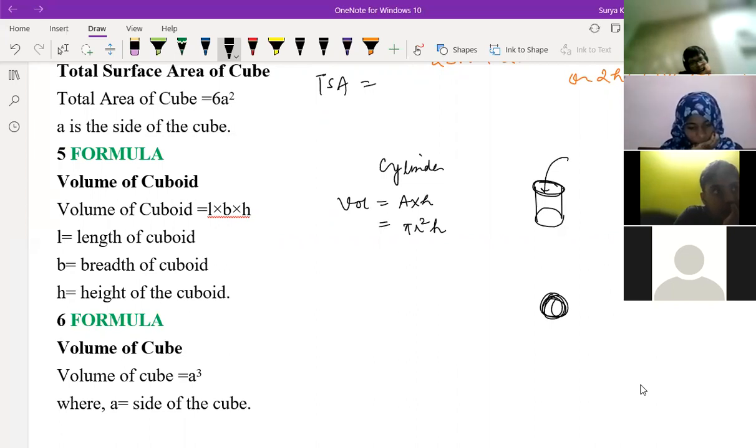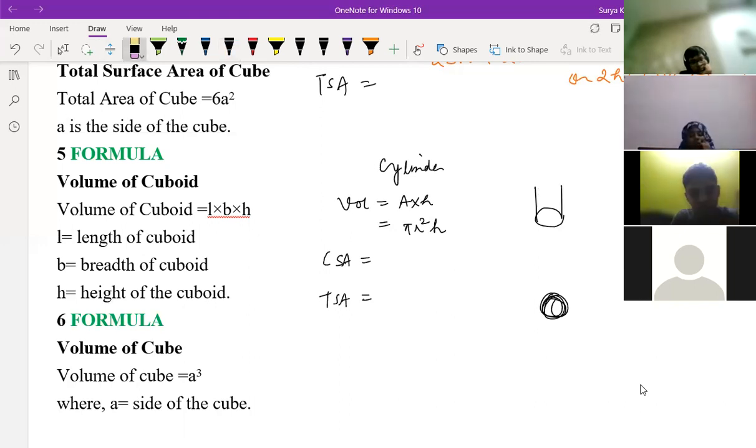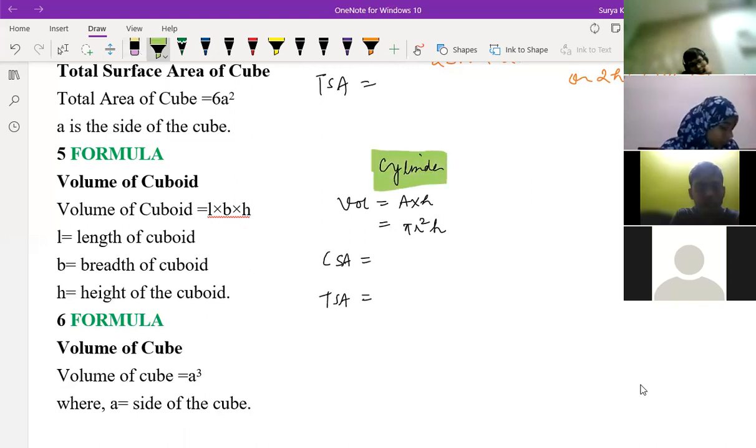What about CSA, curved surface area? Who will tell me? CSA of the cylinder. Anyone? 2 pi RH. How, 2 pi RH?